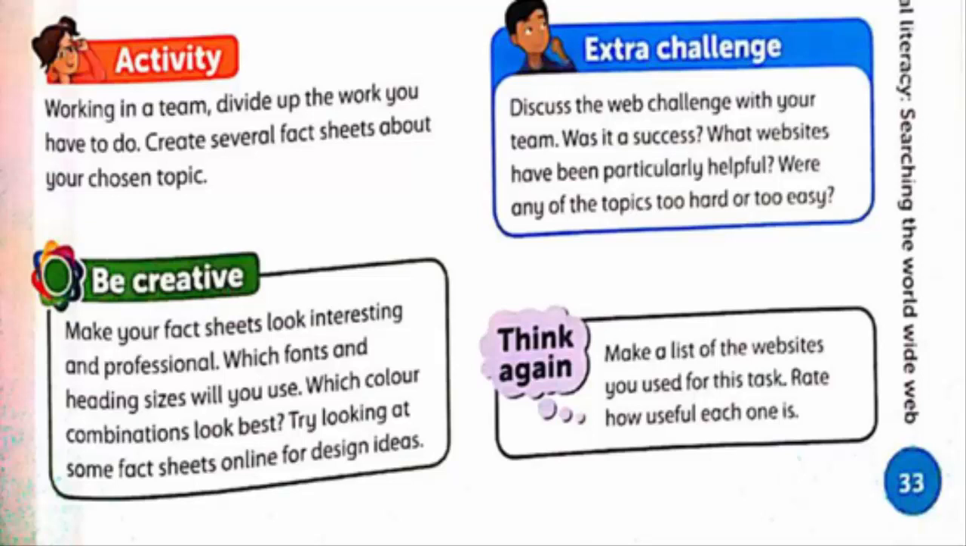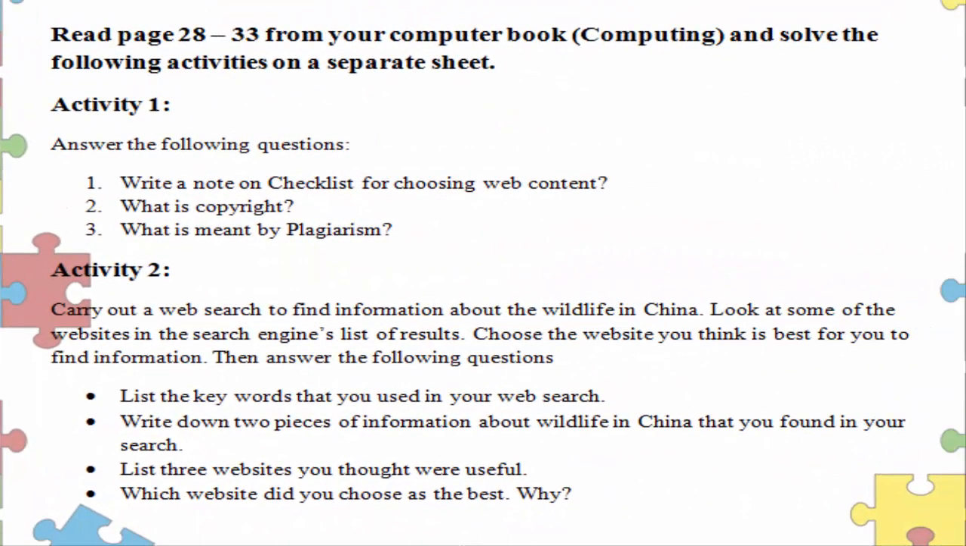So this was all about today's lecture. We have completed our respective portion. Now come to the activities. Activity number 1 says, answer the following questions. Write a note on a checklist for choosing web content. What is copyright? And what is meant by plagiarism? So we have discussed all of these questions in this respective topic. So write the answer according to the respective question.